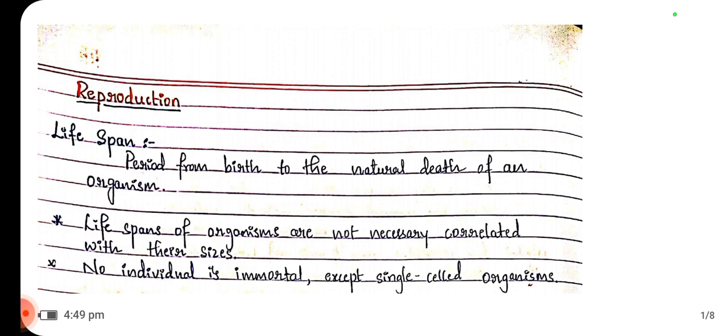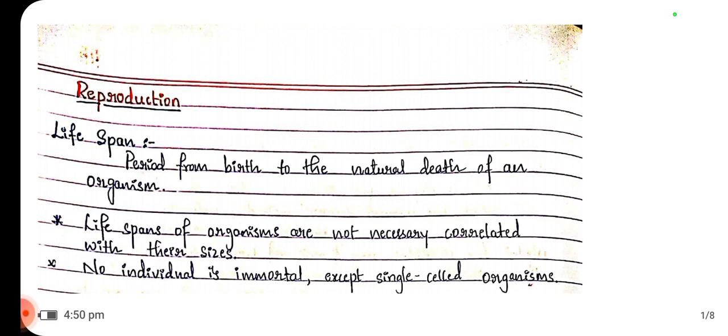So, lifespans of organisms are not necessarily correlated with their sizes. The size of an organism is not related to the age of the organism. So, no individual is immortal except single-celled organisms.